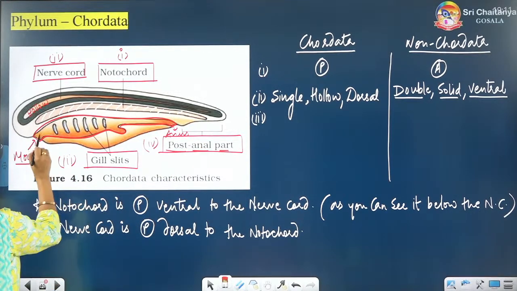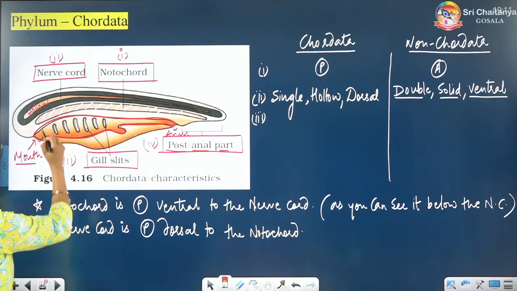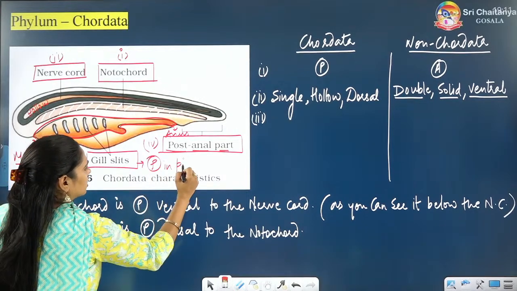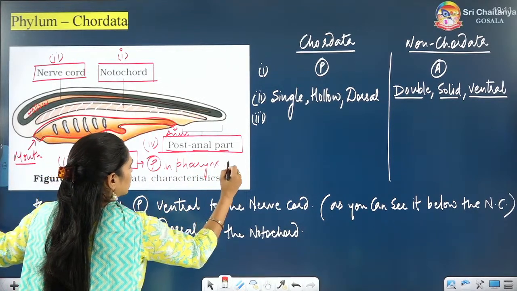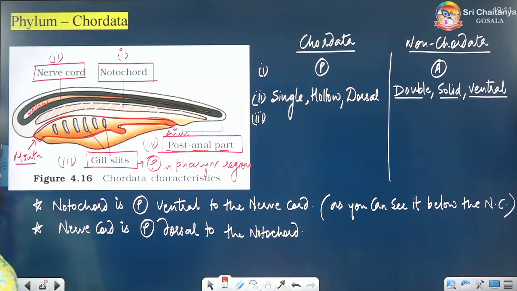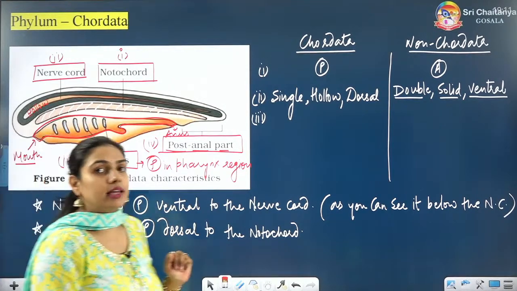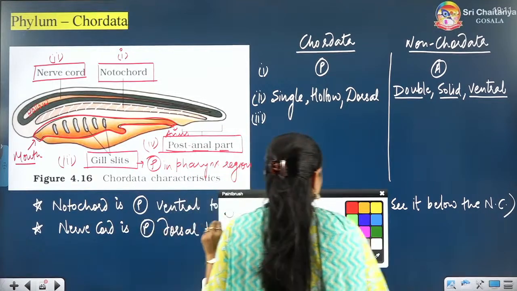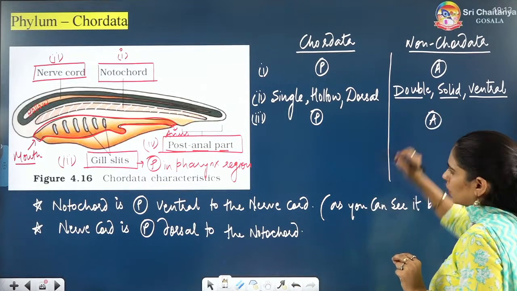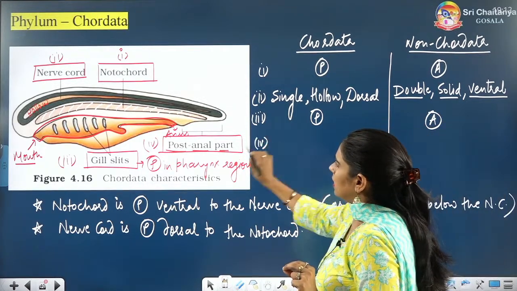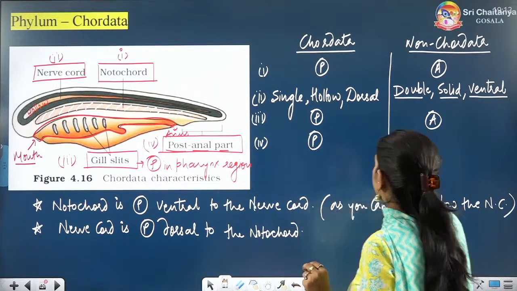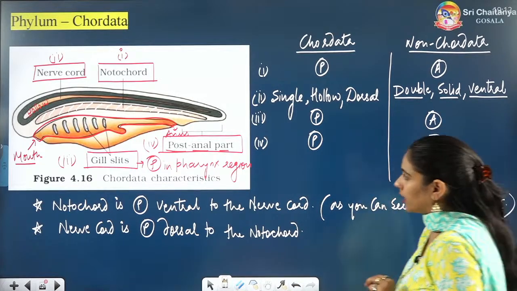So here you can see the mouth will open into the pharynx region and these gill slits are present in the pharynx region. So these are also known as pharyngeal gill slits and they are paired. So paired pharyngeal gill slits are present in chordata but they are absent in non-chordata. Coming to the fourth structure, the post-anal part or post-anal tail. It is also present in chordata but absent in non-chordata.